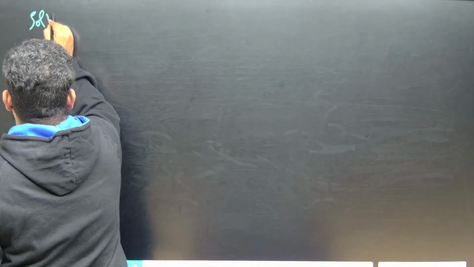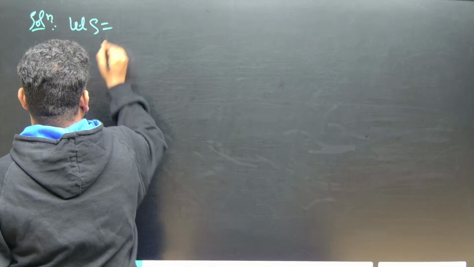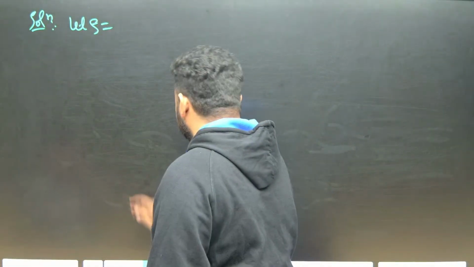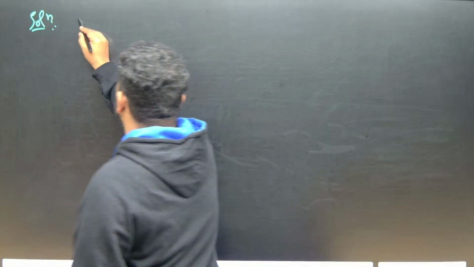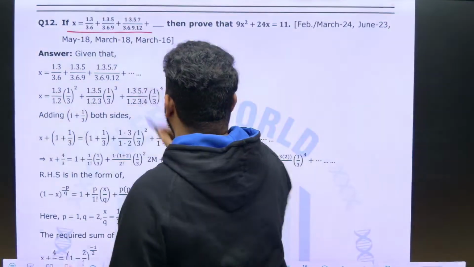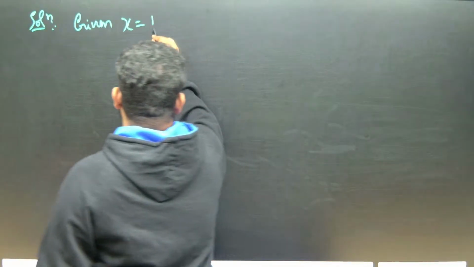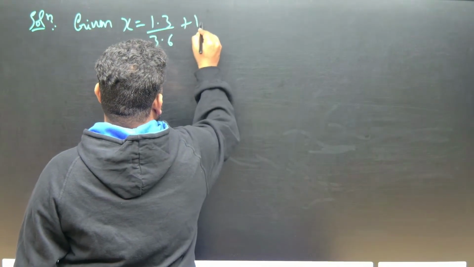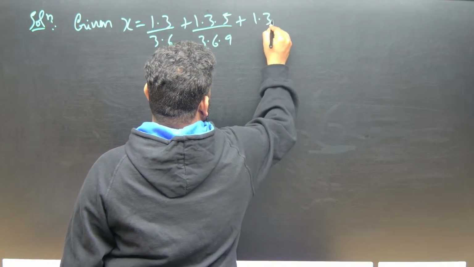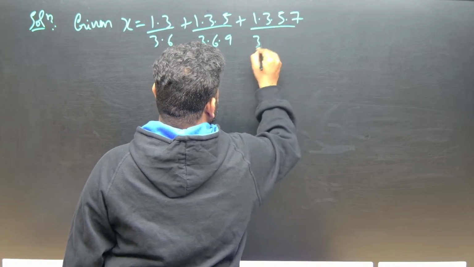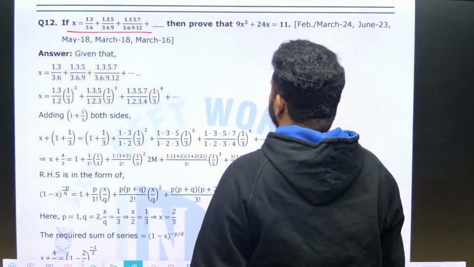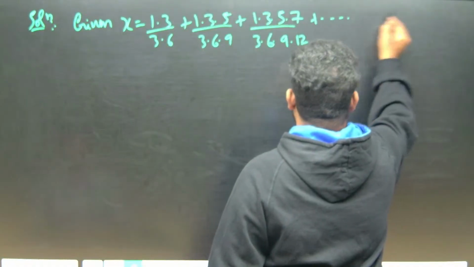Solution. Here also the same thing. Let the given sum be S, which is nothing but equal to x. Given x is equal to 1 into 3 by 3 into 6, plus 1 into 3 into 5 by 3 into 6 into 9, plus 1 into 3 into 5 into 7 by 3 into 6 into 9 into 12, plus something. Then we have to prove something, correct?